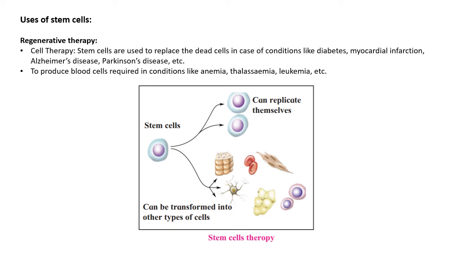In conditions such as anemia, thalassemia, leukemia, etc., there is always the need of newer blood cells. Here, stem cells can be used to restore the number of blood cells. In techniques of organ transplantation, stem cells can be used and they can help in the transplantation of new organs such as kidney and liver. The defective organs can be replaced by those that are produced with the help of stem cells and transplanted.